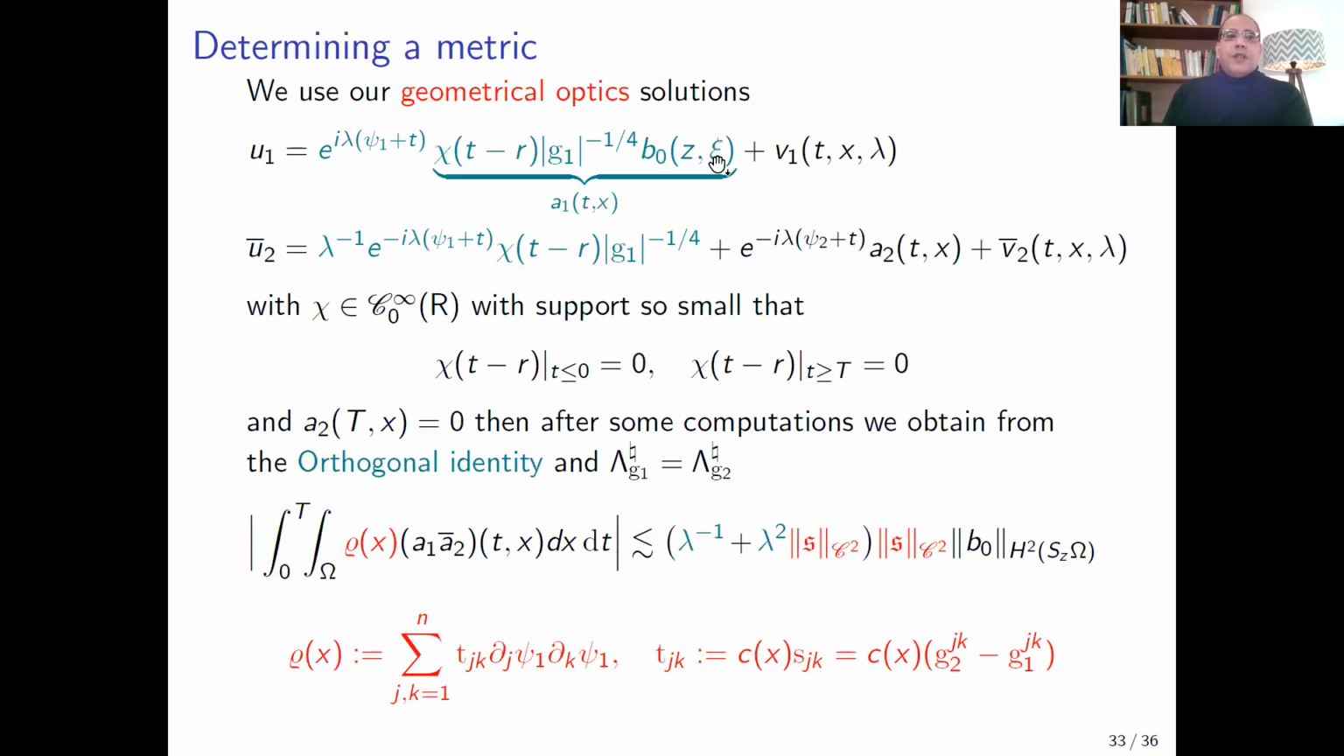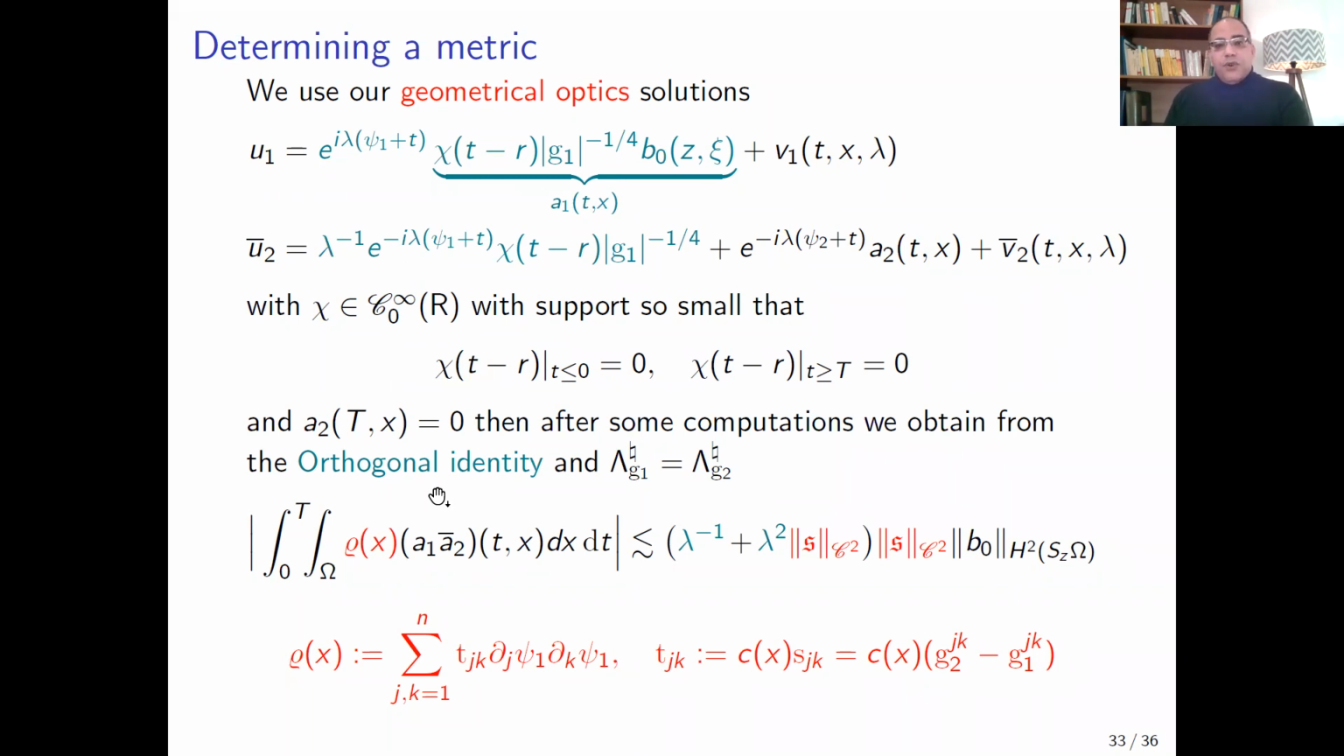Now, armed with these two solutions, the forward wave equation and the backward wave equation, we take U1, the solution to the forward wave equation. This is the amplitude. U2 is a solution to the backward wave equation. This is the added term. So after computation, we can obtain the orthogonal identity.